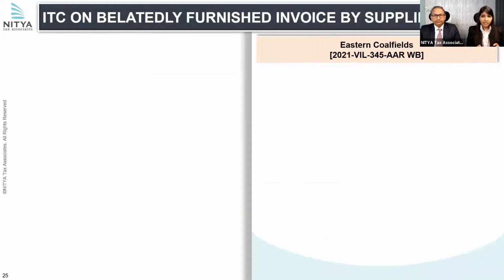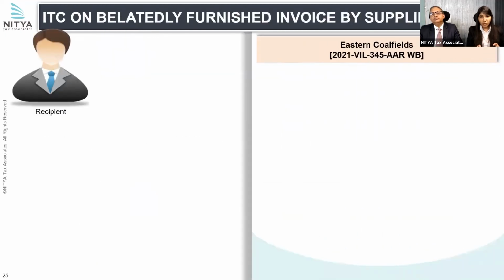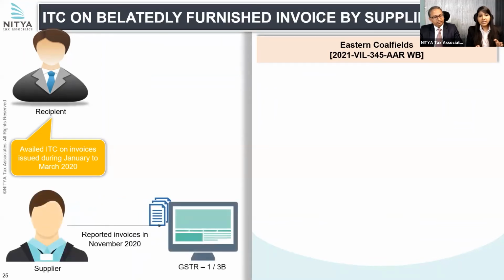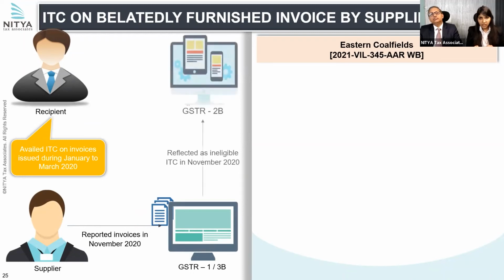Now coming to the next ruling, in the case of Eastern Coalfield, basically here the recipient claimed ITC on invoices which were issued to him for the period January to March 2020. The supplier reported these invoices in his GSTR 1 and 3B of November 2020.